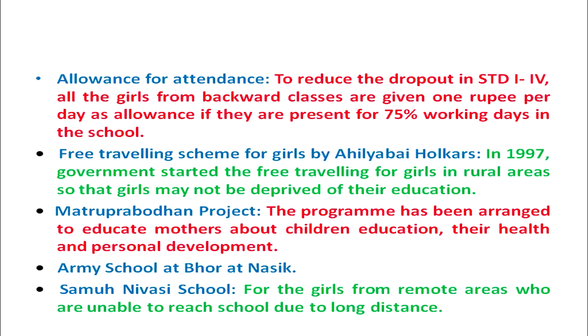Then the second scheme, that is the free travelling scheme for girls by Ahilyabai Holkar. In 1997, the government of Maharashtra started this scheme. This scheme is the free travelling for the girls in rural areas. Those girls residing in the rural areas were not able to travel a long distance. For them, there was the provision of free travelling so that they could not be deprived of their education. So, the free travelling scheme was launched for the girl students.